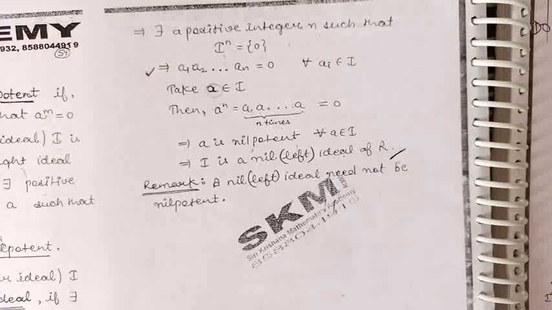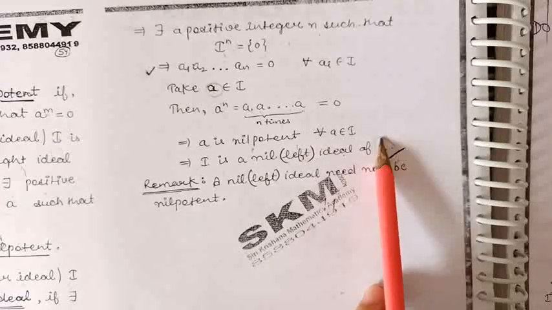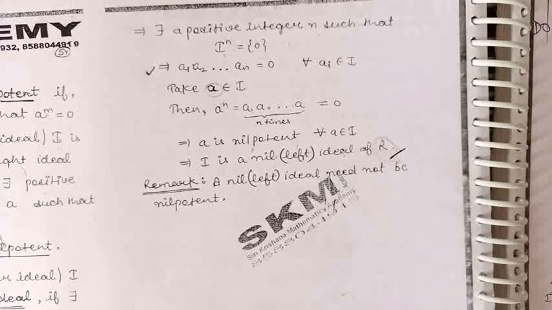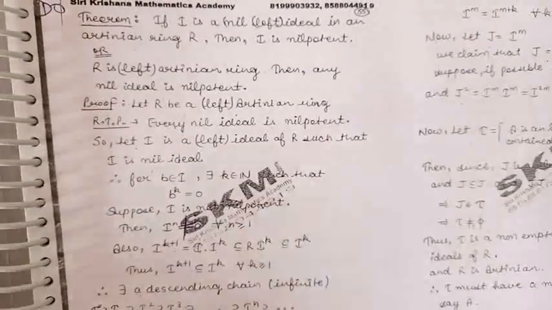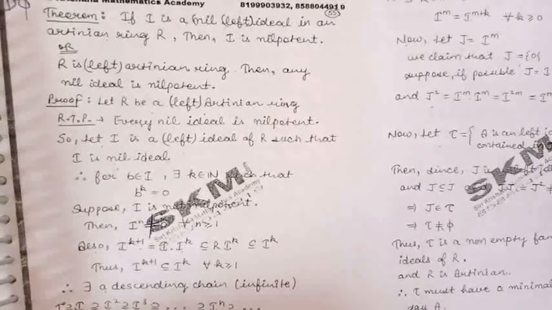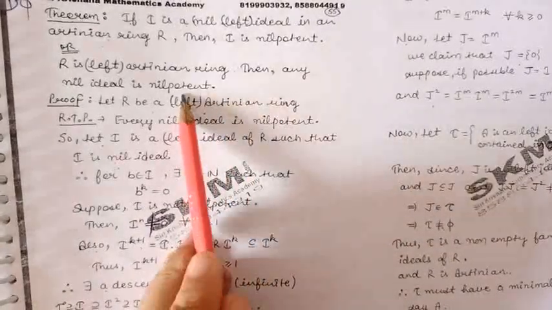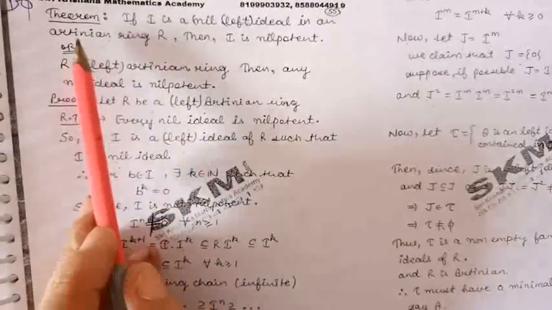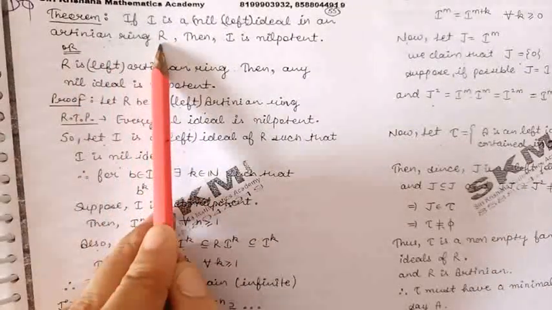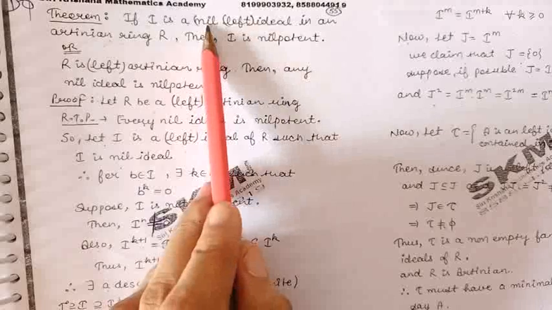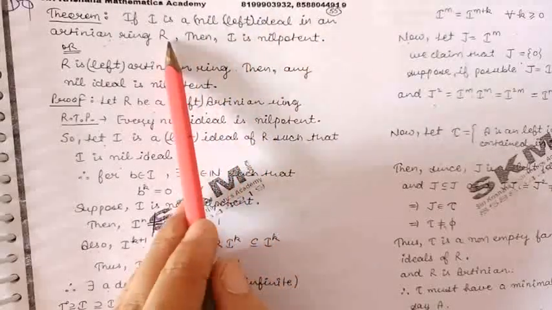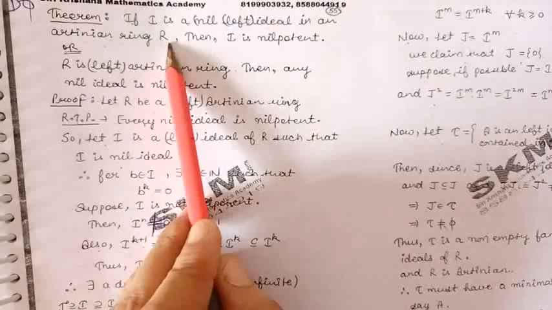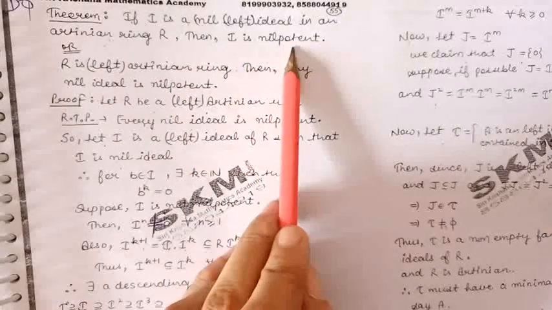But in case when the ring R is an Artinian ring, the result is true. Means in an Artinian ring, every nil ideal is nilpotent. So let us prove this theorem now, that in an Artinian ring, every nil ideal is nilpotent. Let us take an Artinian ring R, and I is a nil left ideal in this ring R. We will prove that I is nilpotent.